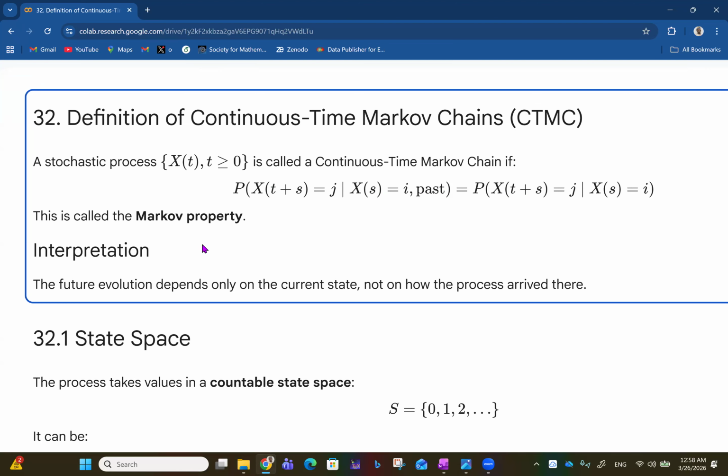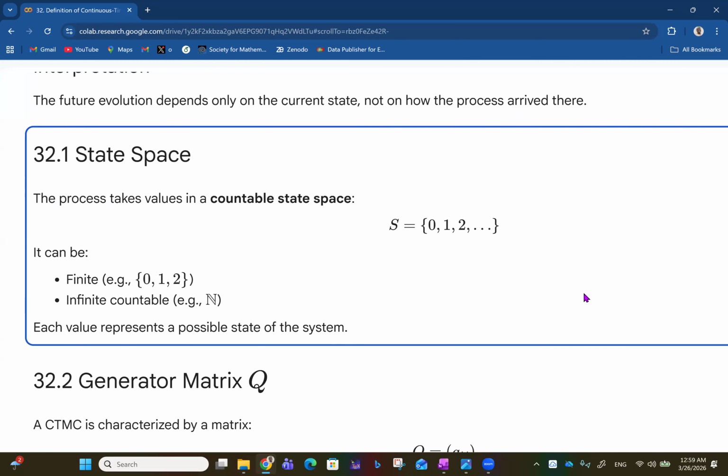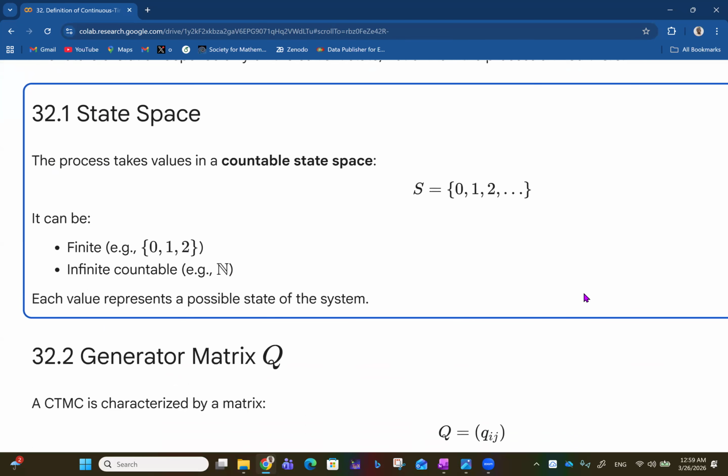This is of course exactly the kind of idea we had for discrete Markov chains too, because the Markov property says that every state before the present state does not matter in determining the next state. So the interpretation is that the future evolution depends only on the current state, not on how the process arrived at that current state. Then we refresh our minds about the idea of state space.